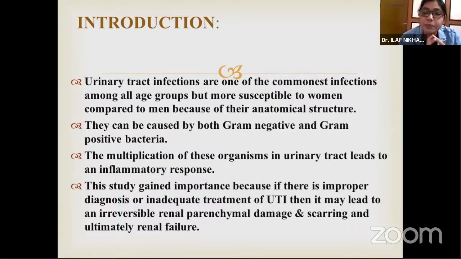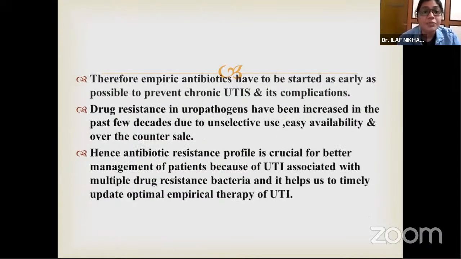Therefore, the study gained importance because if there is improper diagnosis or inadequate treatment of such UTI patients, it may lead to irreversible renal parenchymal damage and scarring and ultimately renal failure. And it may be a life-threatening condition for the patient. Therefore, empiric antibiotics have to be started as early as possible to prevent chronic UTIs and their complications.